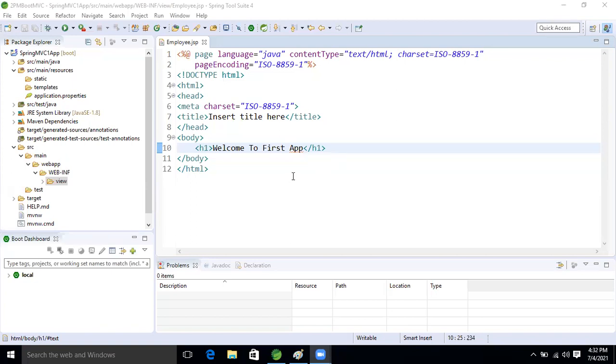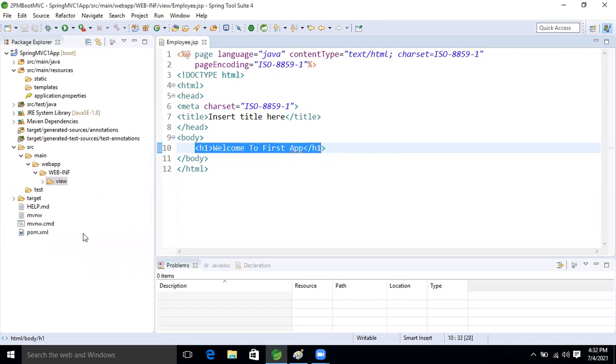Welcome to first application. This result we will get on our browser only, guys. Now let's see that. But first I will show the error. What error we will get? No issue, let's see that.